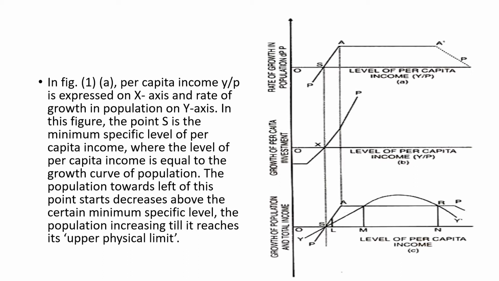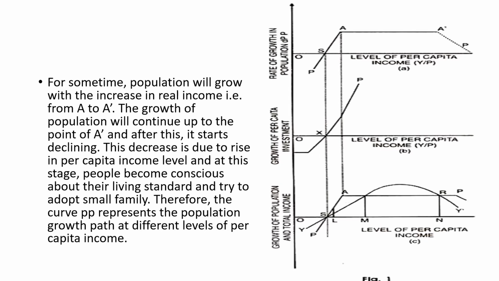Towards the left of this particular point, the population starts decreasing, and above the certain minimum specific level, the population keeps increasing till it reaches the upper physical limit. Now coming to the figure again, you can see a point A. There is a movement from A to A dash, and for some time population will grow with the increase in real income.